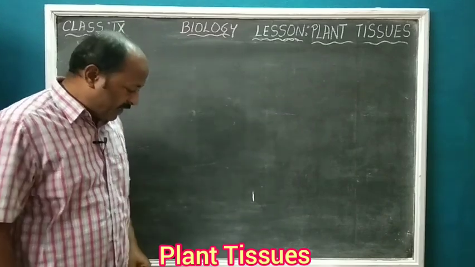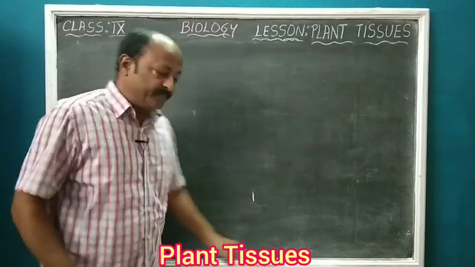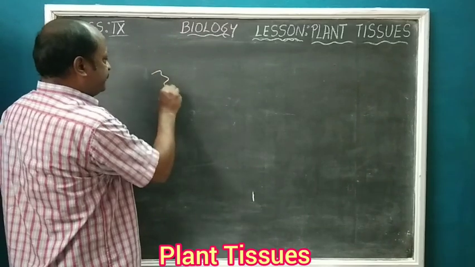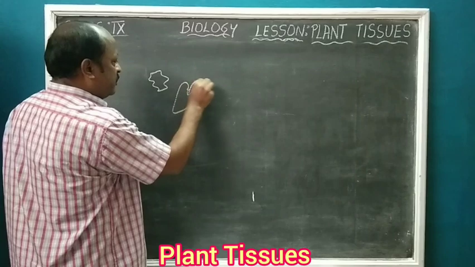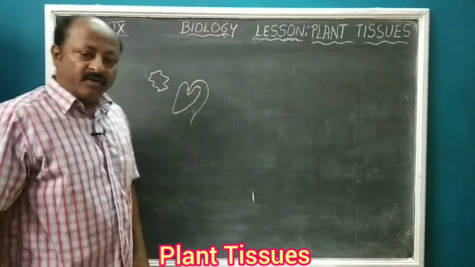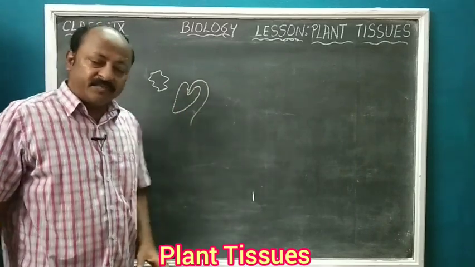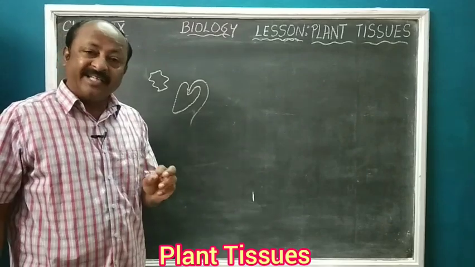When we talk about unicellular organisms like amoeba or euglena, they are made up of a single cell.